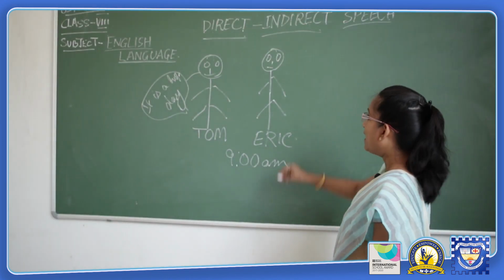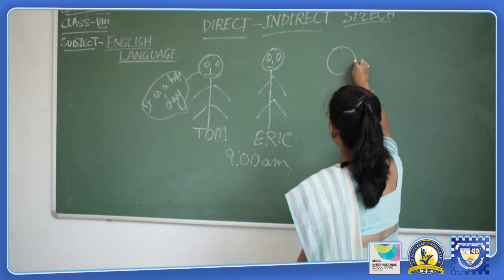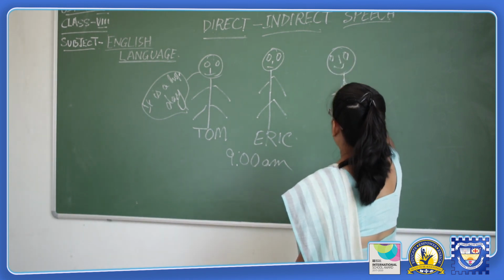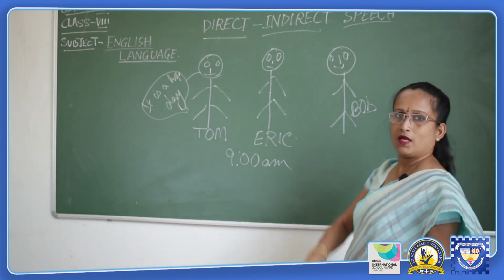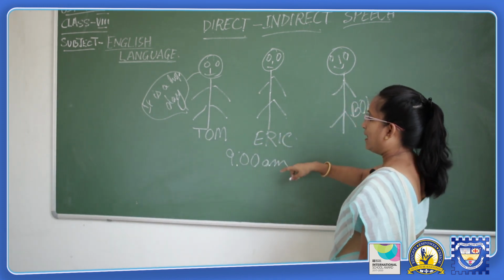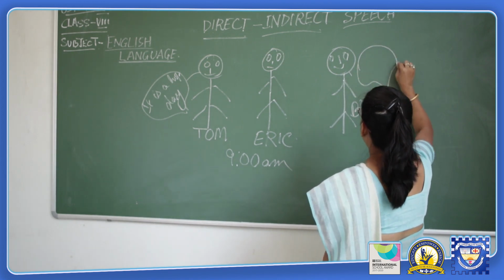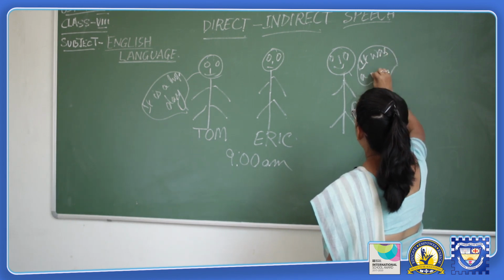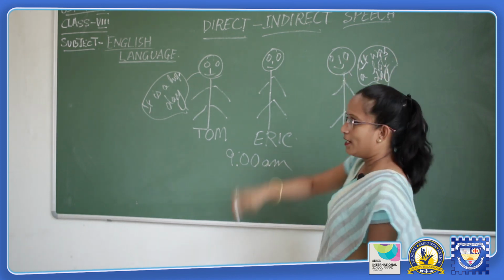After a few hours, Eric meets one of his friends whose name is Bob, and he says that Tom said it was a hot day.